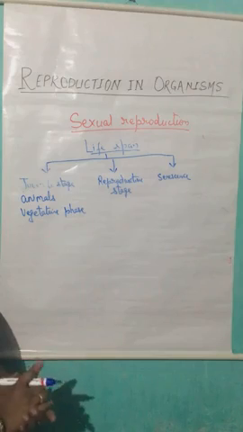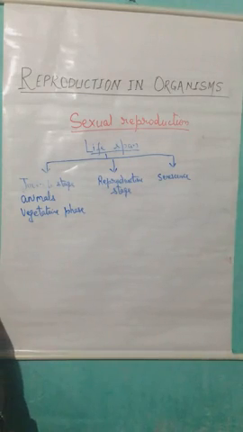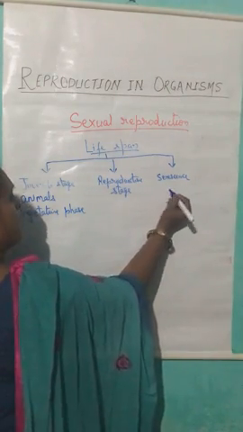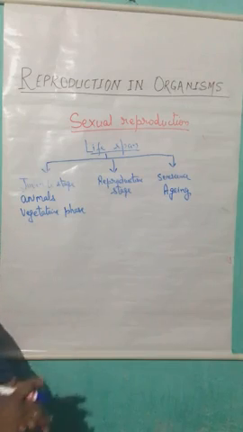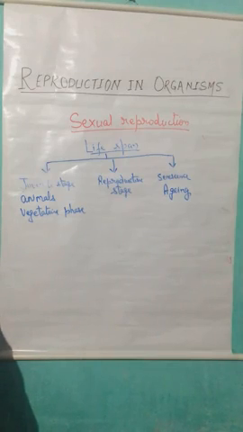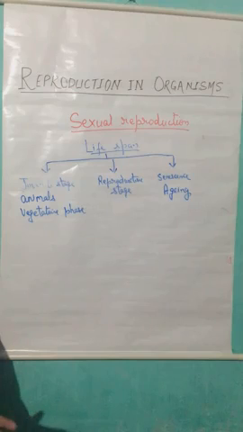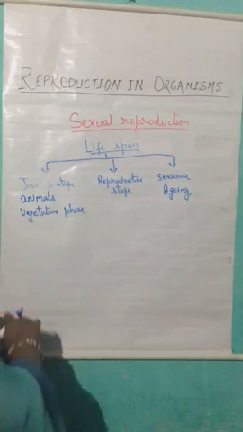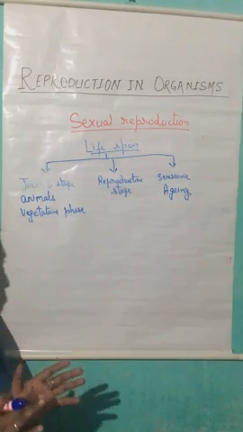And after the completion of the reproductive stage, the next stage starts, which is known as senescence. In simple terms, we can say senescence, or we also use the term aging, during which the metabolic activity of any organism is going to decrease, and finally it will lead to the natural death of the organism. So here we are using these three terms. Now what we have discussed is that during reproductive stage only, these organisms are capable to reproduce.